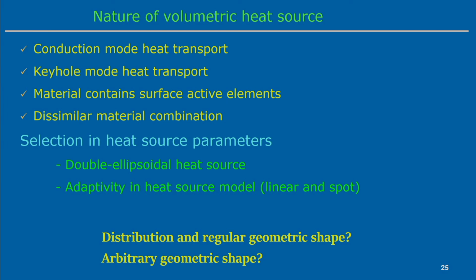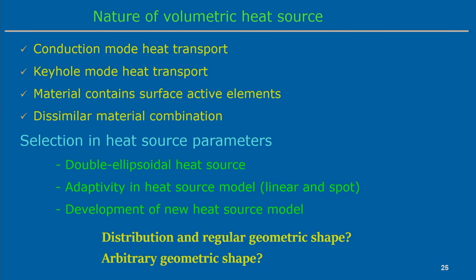To overcome these things, it is possible to some extent to take care of them by developing adaptivity in the heat source model, both in the linear spot welding process. We will discuss the linear spot welding process and the adaptive heat source model. But finally, it comes to this point that these issues associated with the selection of heat source parameters drive us to develop some kind of new heat source model, such that the model parameters can be reduced.